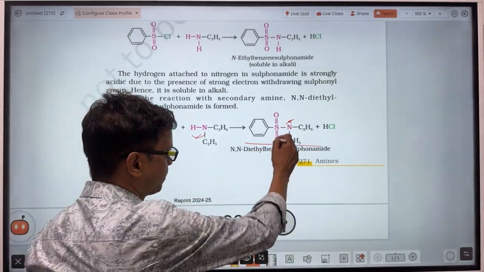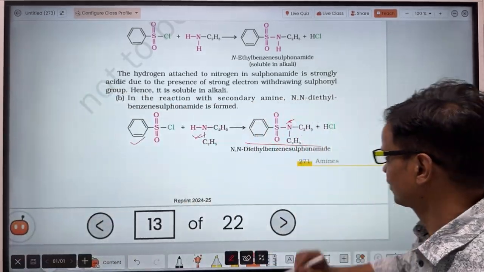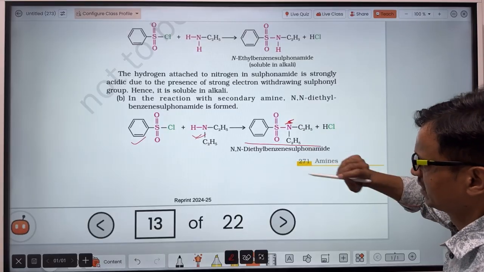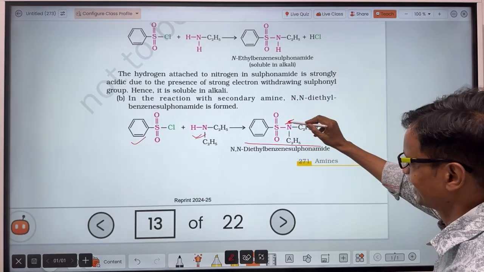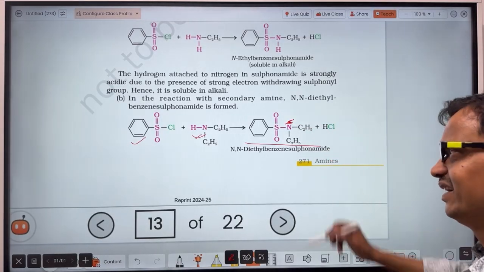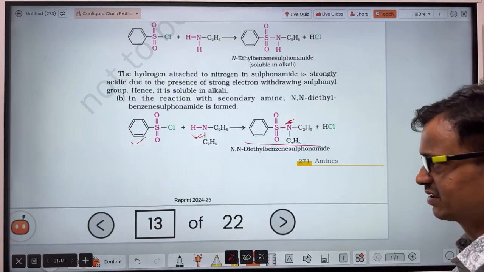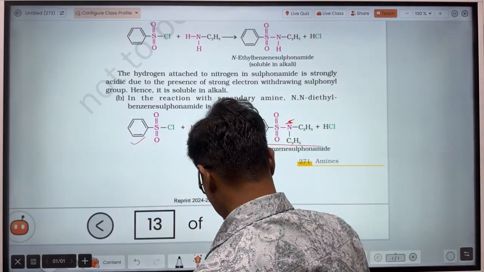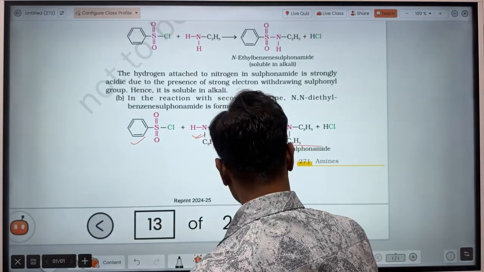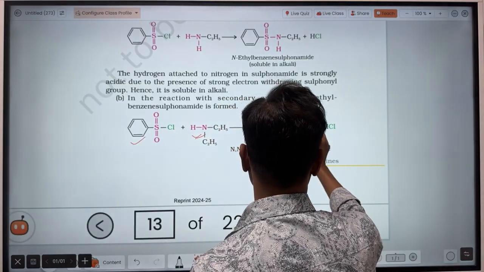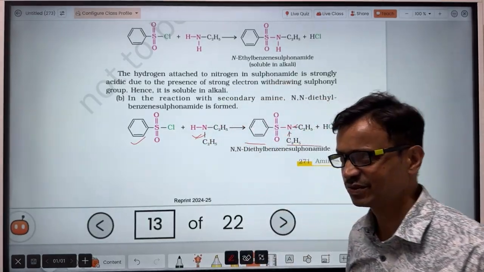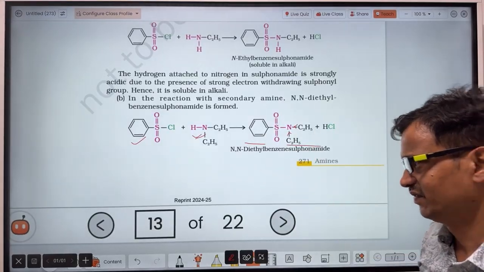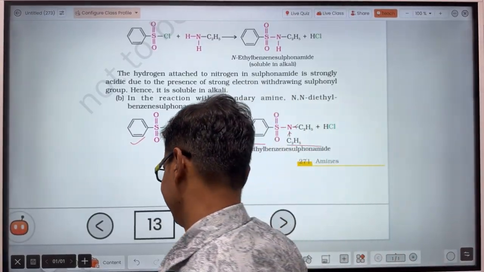Since hydrogen is not available, this compound will not be soluble in alkali. The lone pair of electrons comes here for the double bond formation, electrons are supplied from this side and this side, and during that course the compound stabilizes itself.